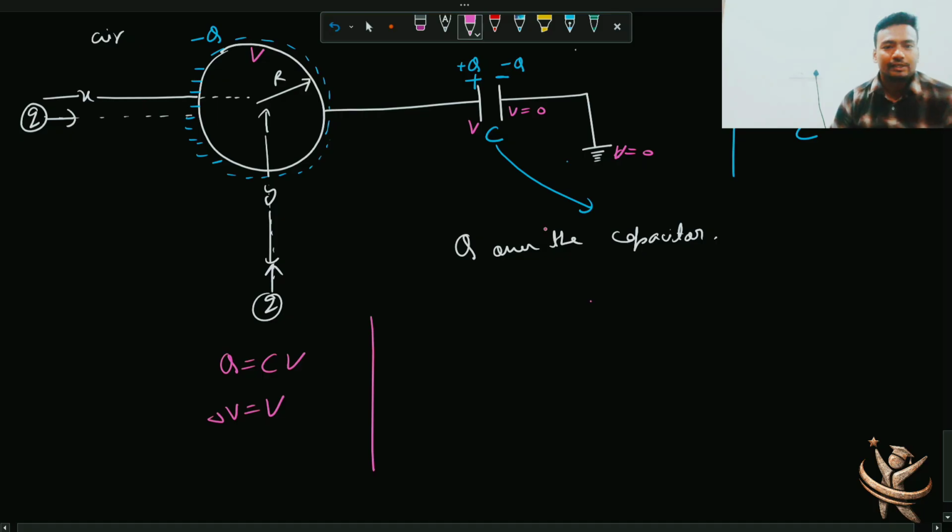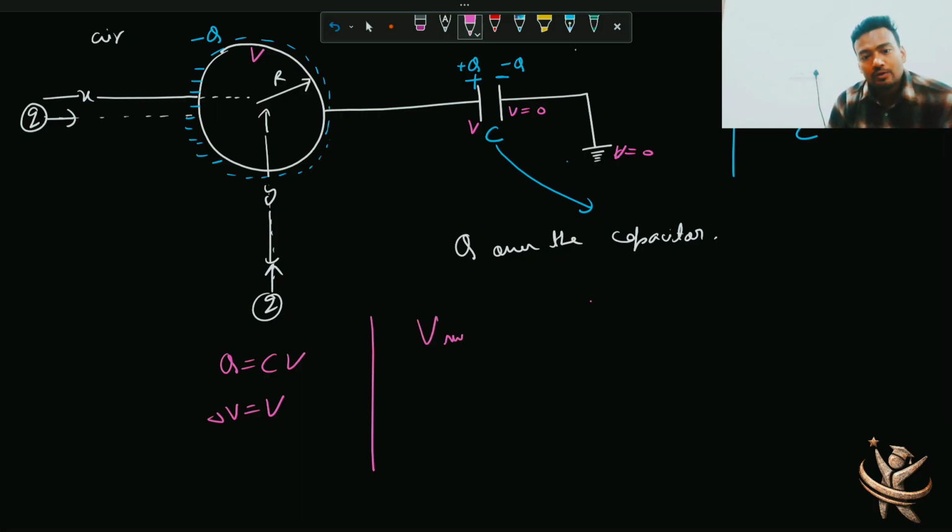And how to find out V? So let's find out potential over the sphere, क्योंकि बेटा यही आपका इक्वल टू V है. कैसे फाइंड आउट करेंगे? You find out potential at the center of the sphere, right? And that will be equal to the potential over the surface. We know this thing from the electrostatics chapter.